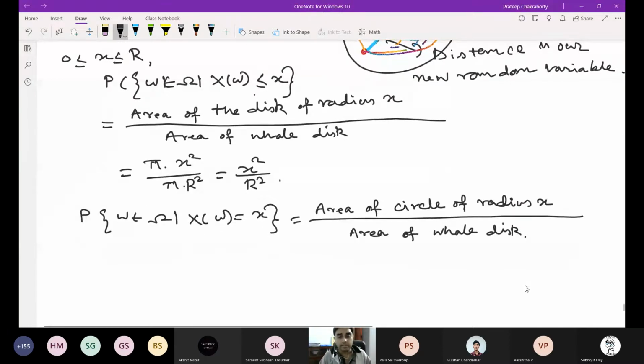Someone has to actually answer, but I couldn't hear. No, that is the area of the disk of radius x. I am taking just the circle. This area is actually 0. When you are taking the area of a circle, a straight line, in R2, in 2 dimensions, it is 0. So this area is particularly 0.